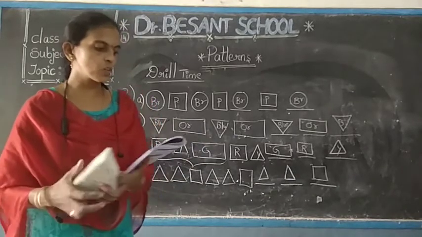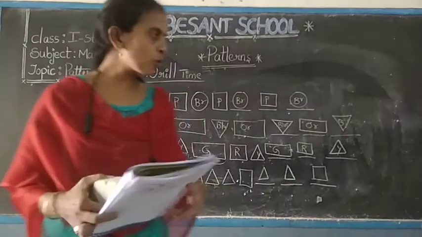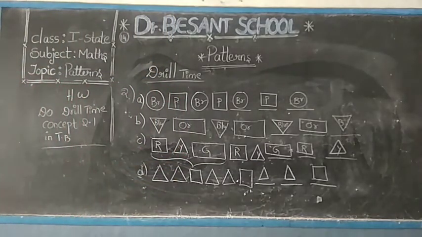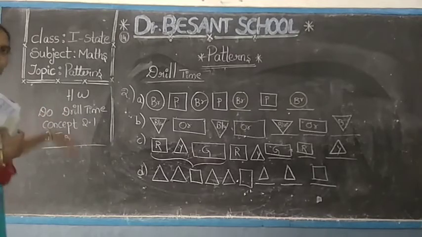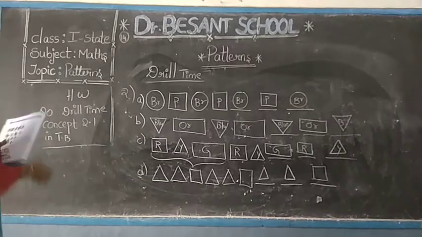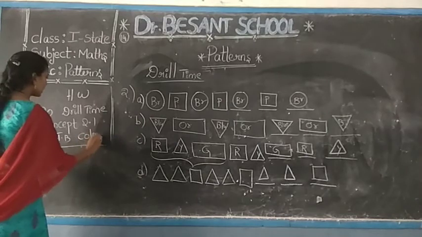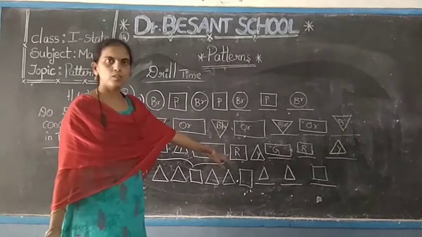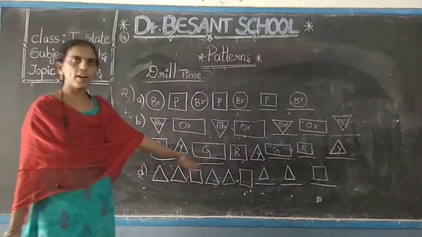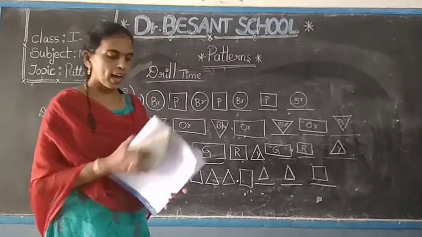So the next one is the last one, the third problem. Note down the shapes neatly, children. After that you do the coloring. After noting down the shapes, first of all you have to draw the shapes in your textbook. After that you have to do the coloring. The homework I have given for you is to do drill time concept 2.1 in the textbook only. You have to do the coloring in your textbook. I am giving the shapes here. After the explanation you can do the coloring later. So the last one I will explain to you.